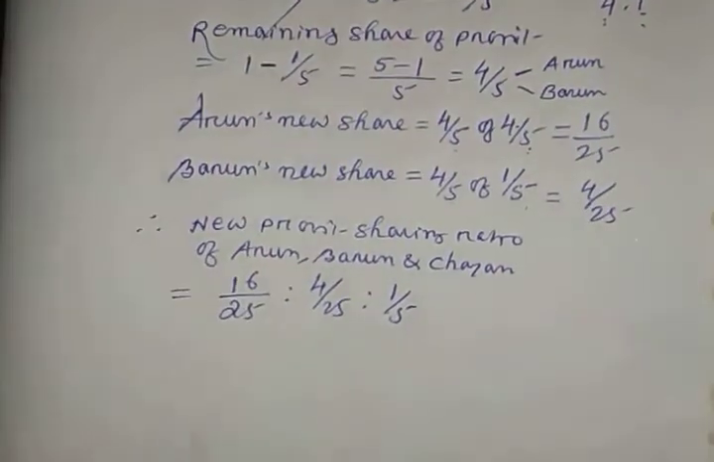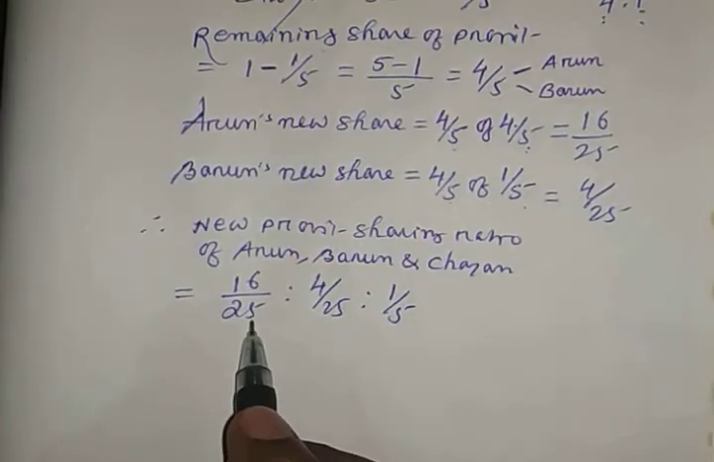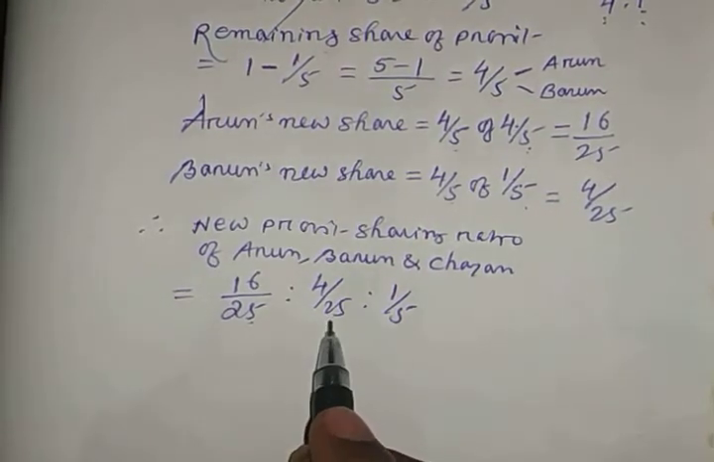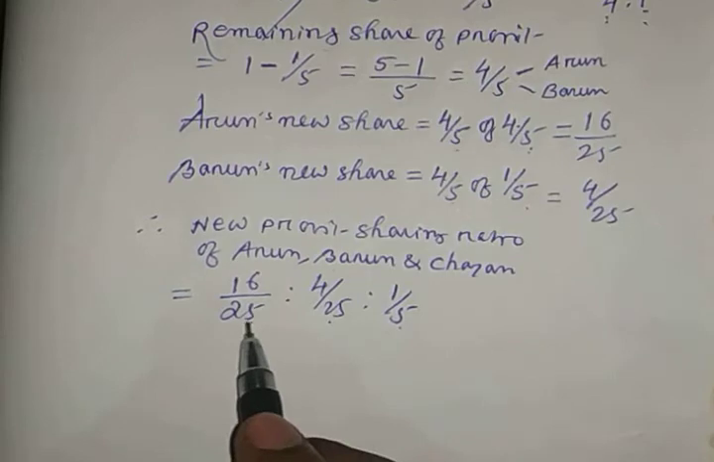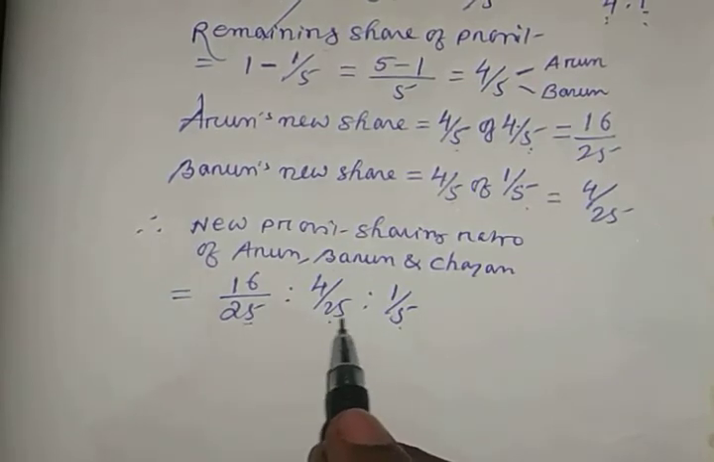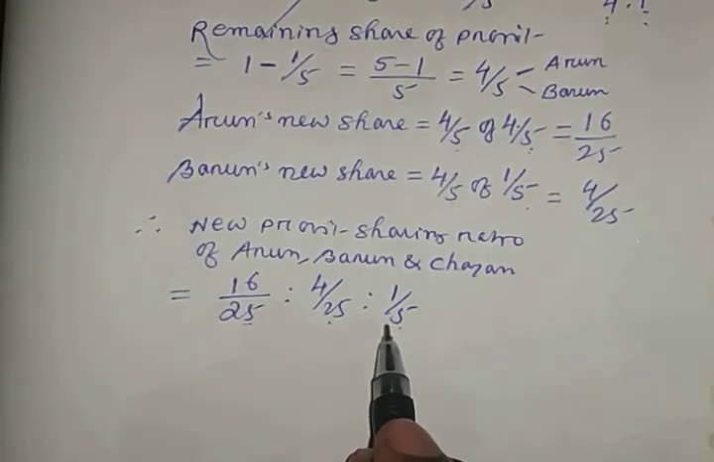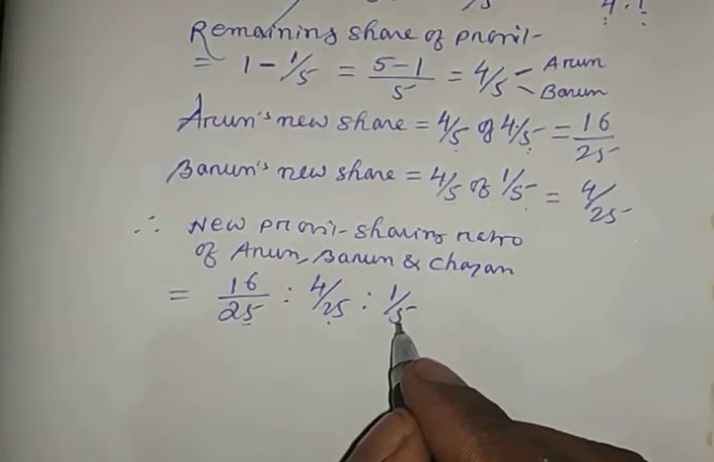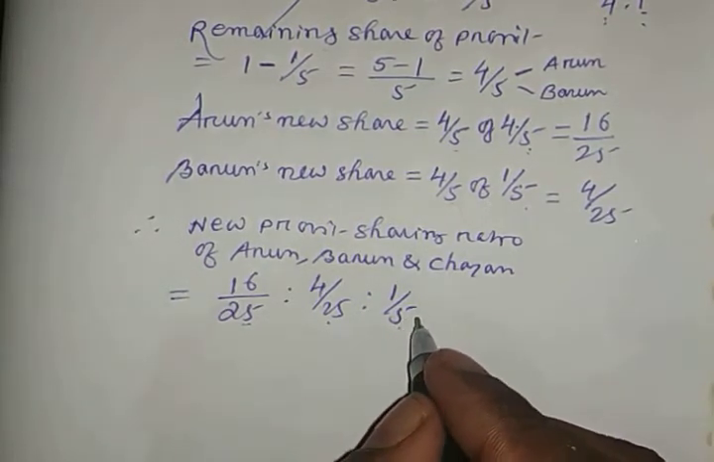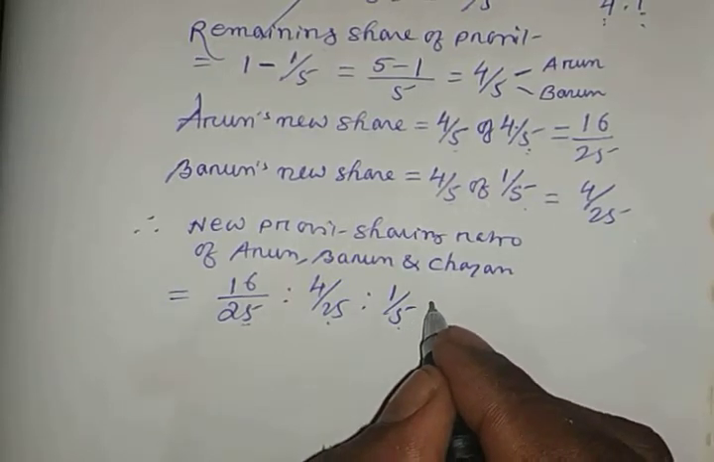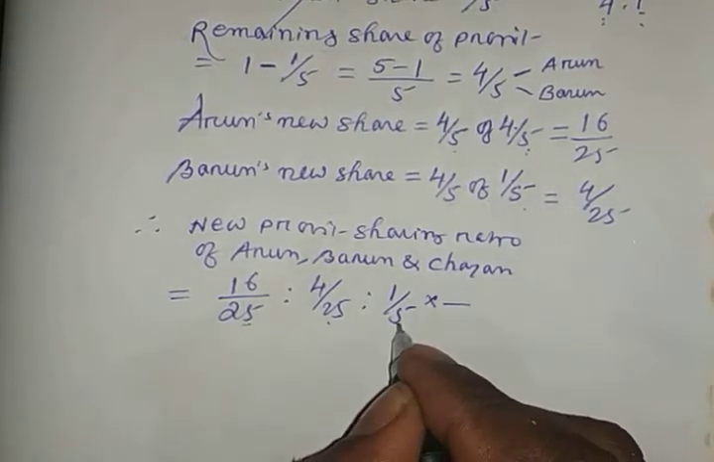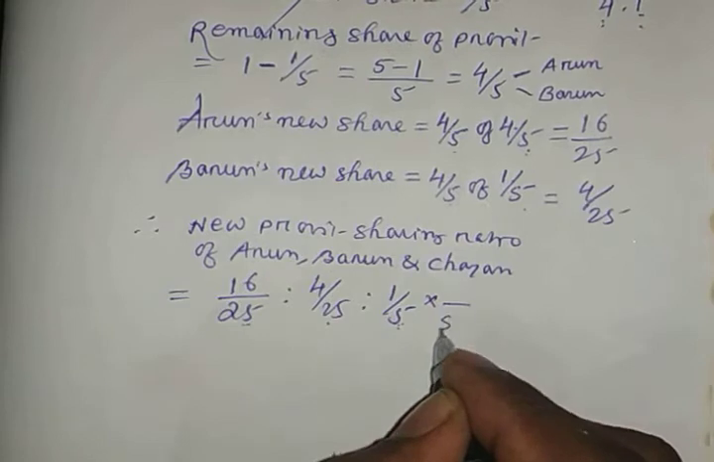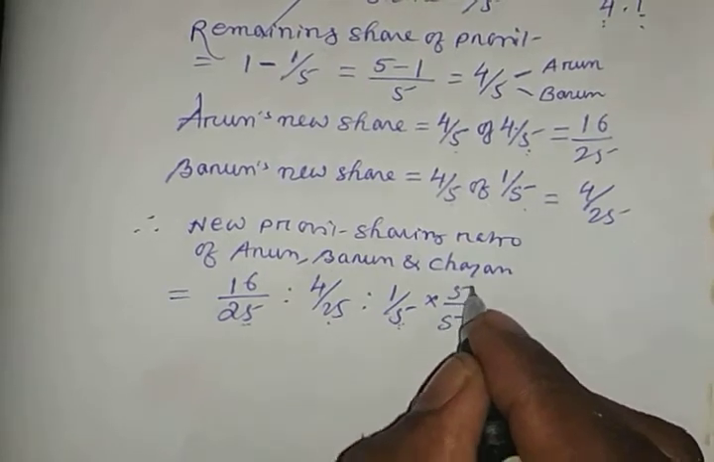But remember, students, the denominator here is 25, here also 25, but here it is 5. So you have to make all the partners' denominators equal. If you want to make it equal, how will you do it? You have to do it this way. The denominator value is 5, so the same number you have to write here, and again you have to write it above.